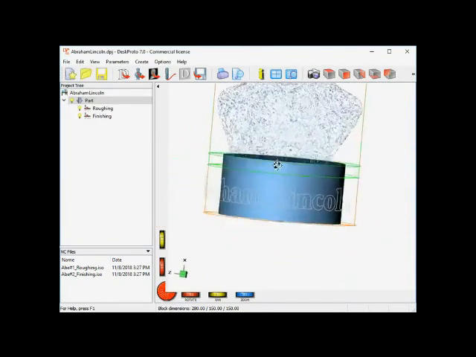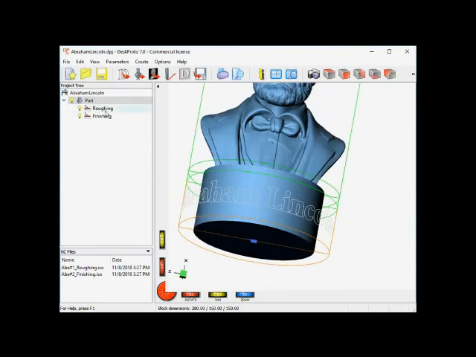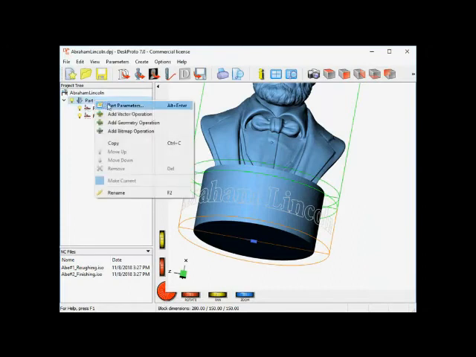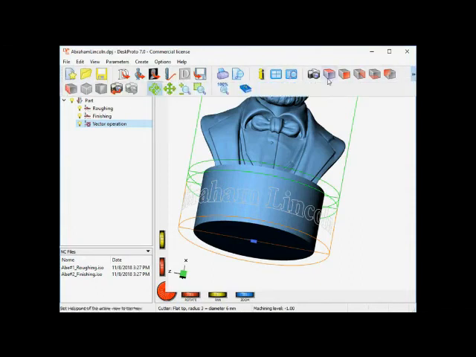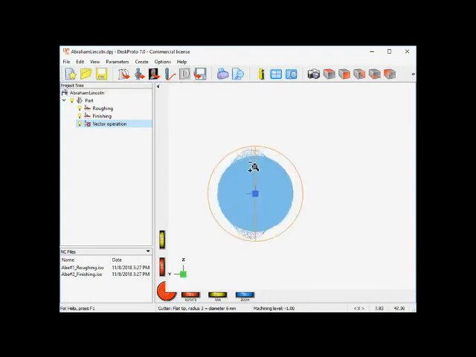Okay, now in order to create toolpath, we need to add a vector operation. These two are both geometry operations, but for vector data we need to use a vector operation. Here we are, and in a vector operation I can select the machining depth, the cutter, and for the machining depth I want to show you how I have calculated that by having a bottom view.